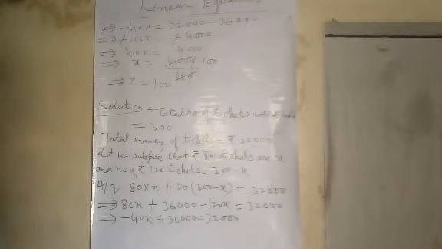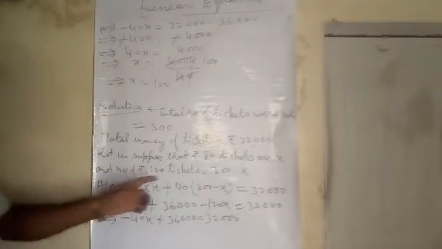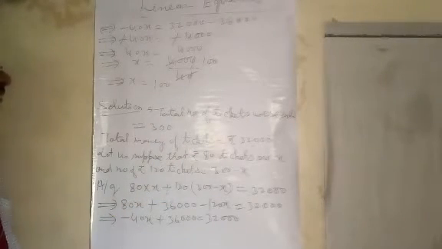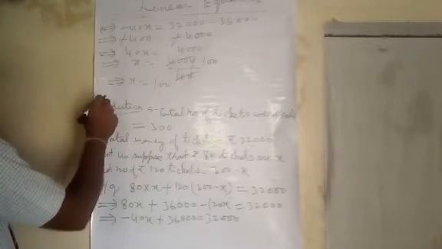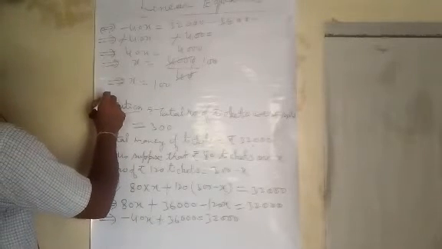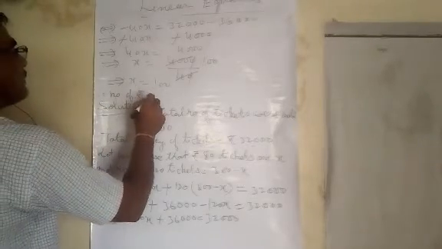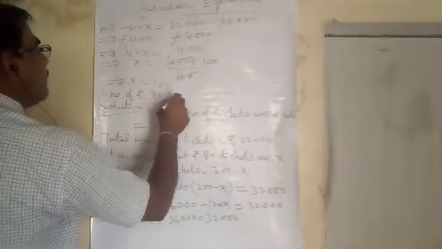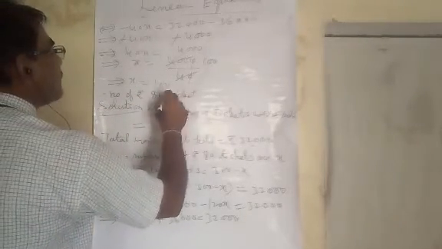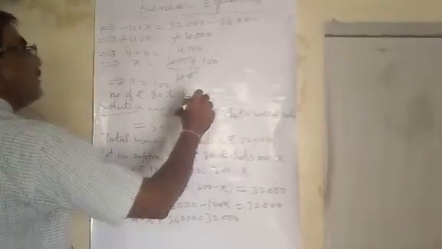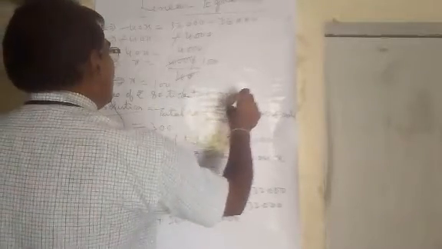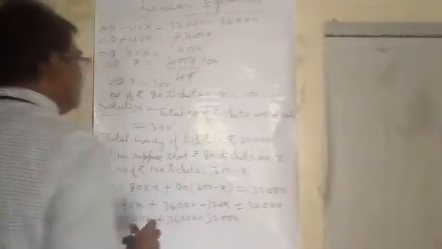Therefore, the number of rupees 80 tickets equals X equals 100.